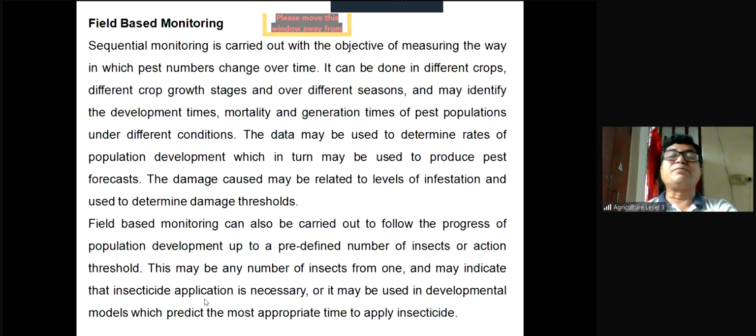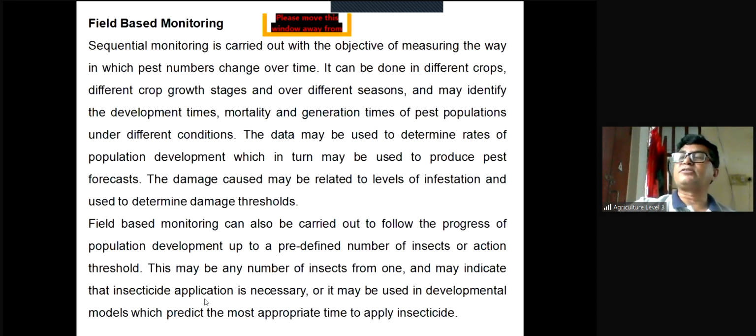The data may be used to determine the rates of population development, which in turn may be used to produce pest forecasts. If we have this data, we can also use it for forecasting to the farmers regarding the pest. The damage cost may be related to the levels of infestation. Damage is related with infestation, and used to determine the damage thresholds. Damage threshold means economic threshold or economic injury level, etc. We can also prepare these by field-based monitoring. Field-based monitoring can also be carried out to follow the progress of population development up to a predefined number of insects, or action threshold.